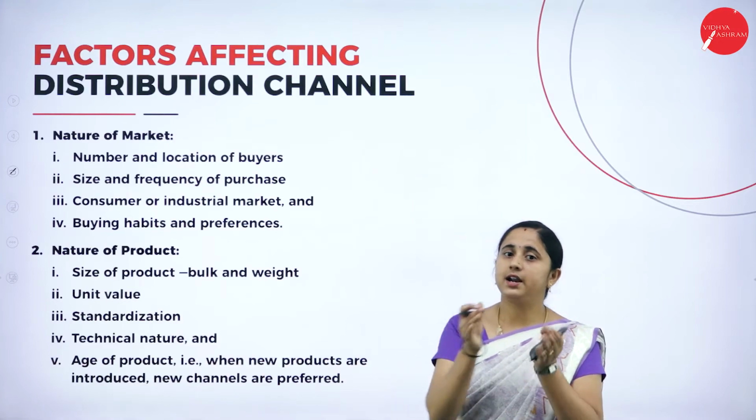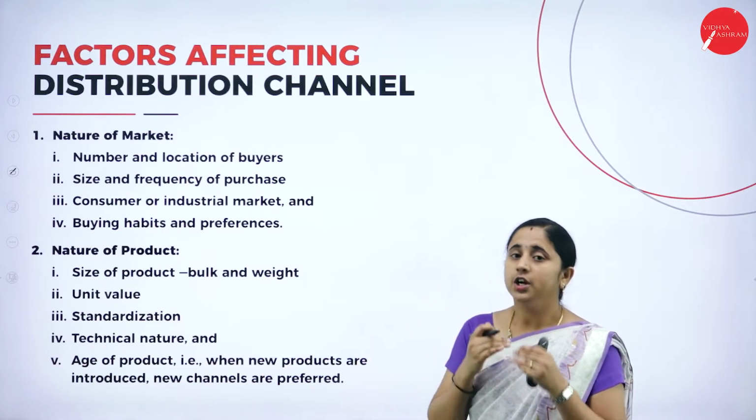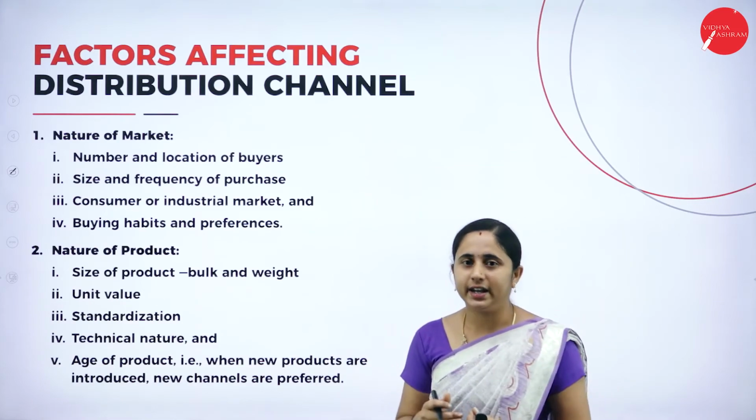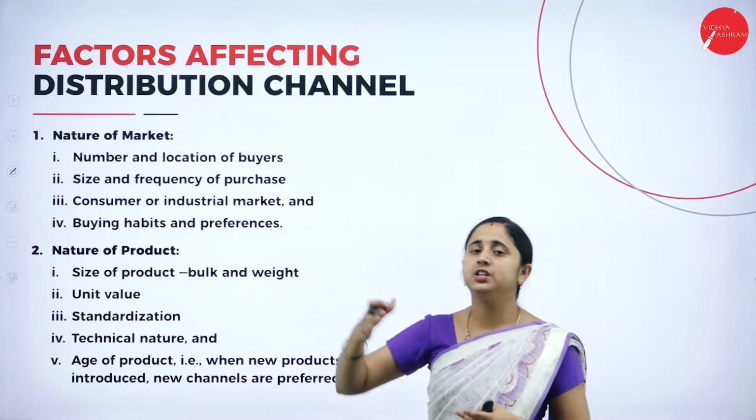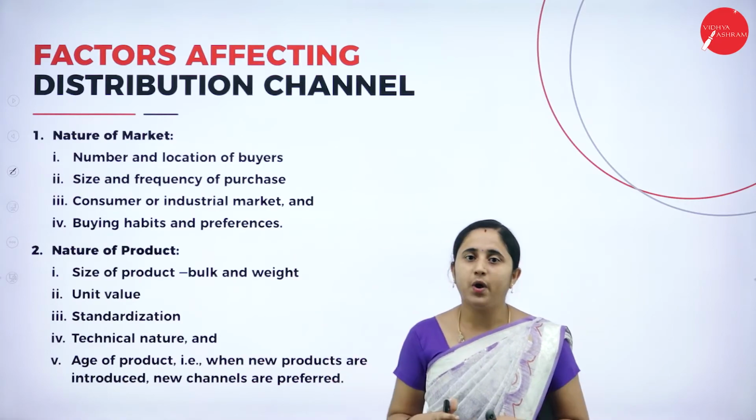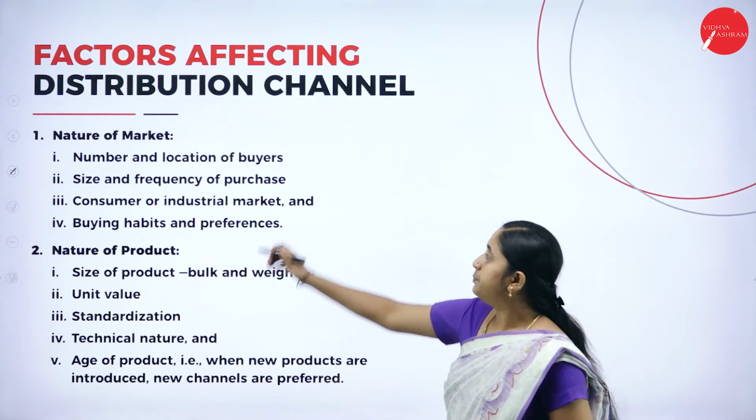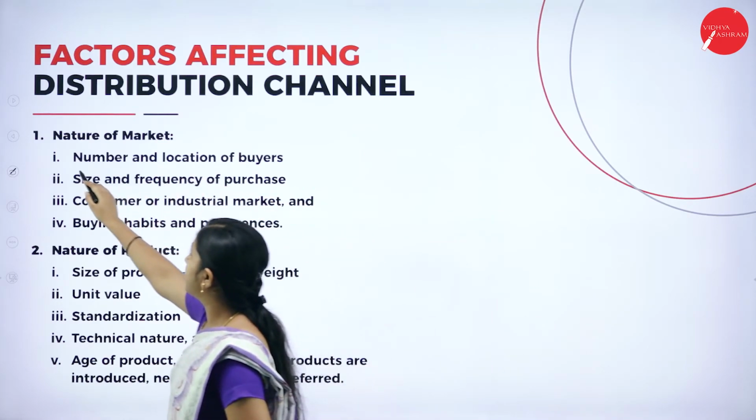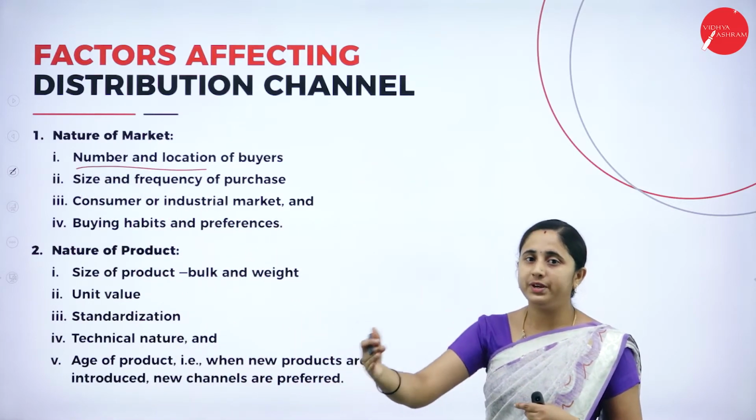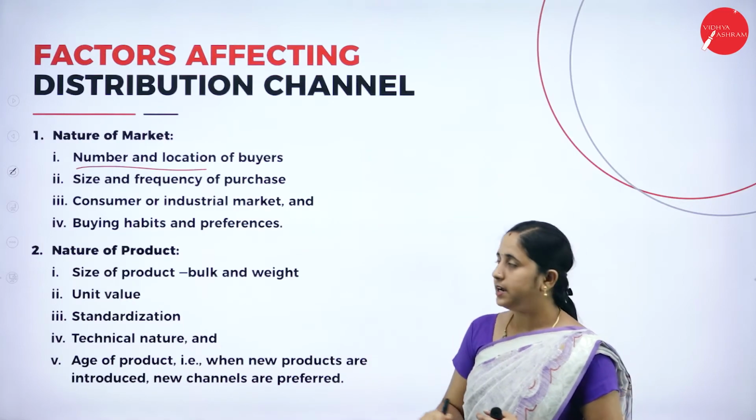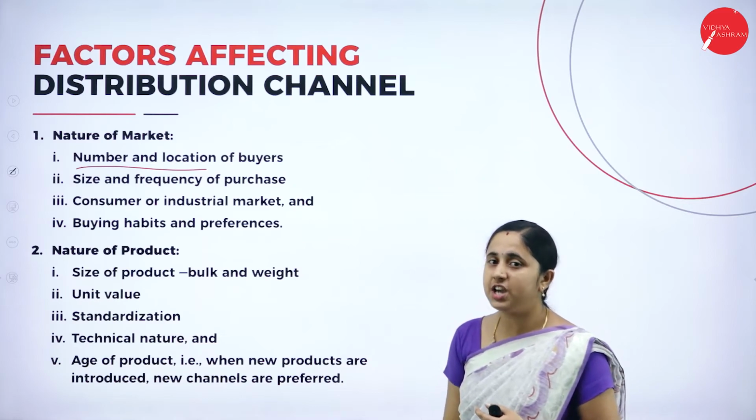If the number of buyers is less, you can use a direct distribution channel. And the location, if you are selling your product in a local area, you can use a direct distribution channel. If you are selling your product in a wider area, you need to involve the intermediaries. So if the number is less, direct channel. If the number is more, you can use intermediary. So based on these two factors, it influences the distribution channel.